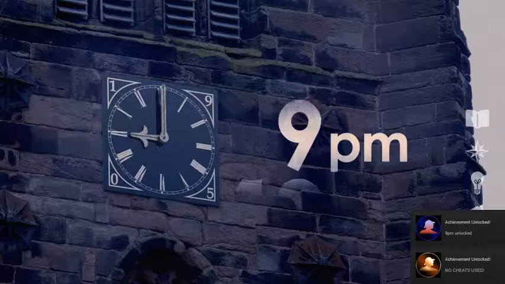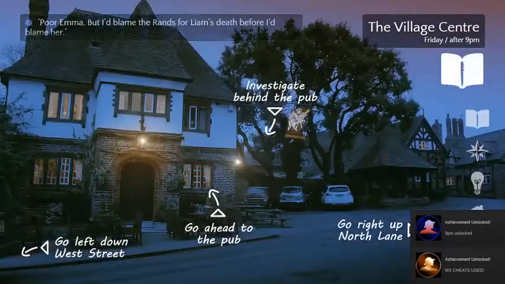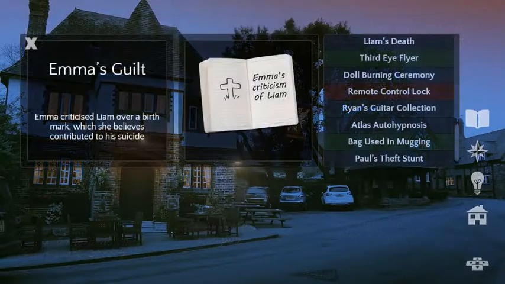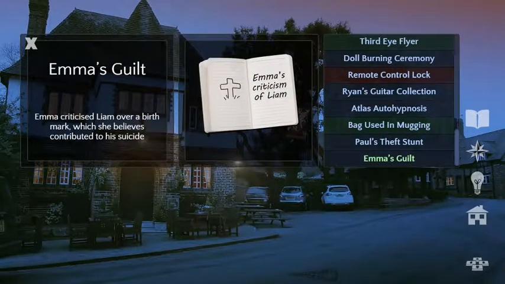Oh, there, we did it. We did it. We're the best. Woohoo! Poor Emma. I suppose it's possible that what she said led to Liam's death, but I really doubt it. I blame the Rands before I blame her.